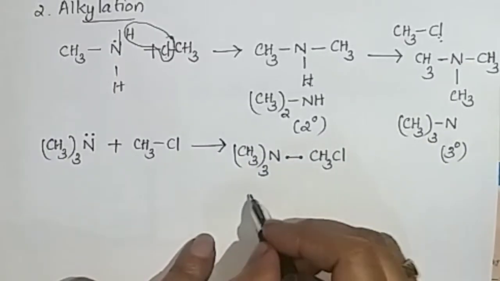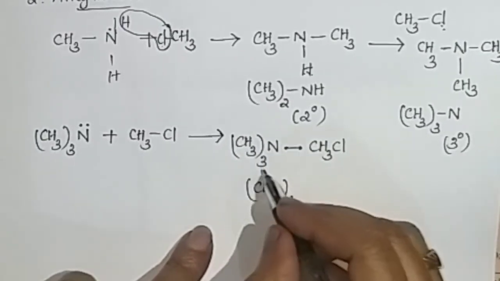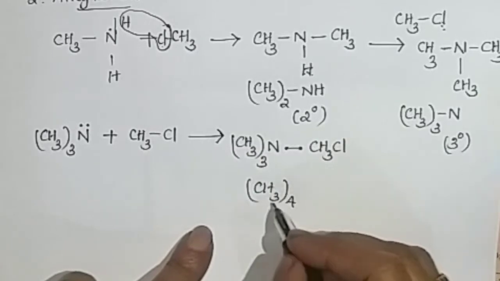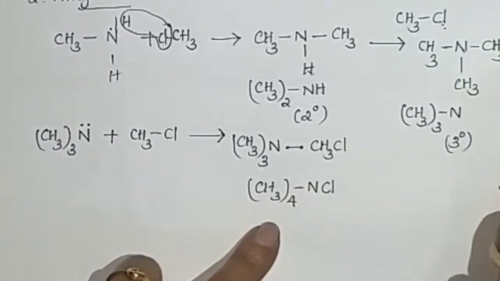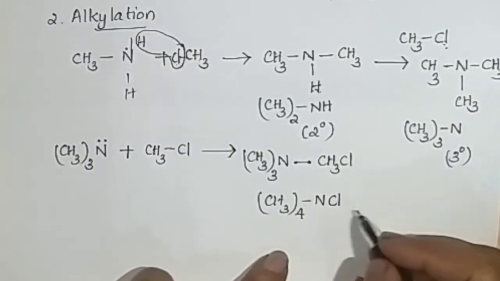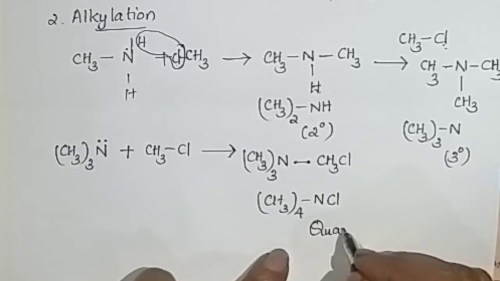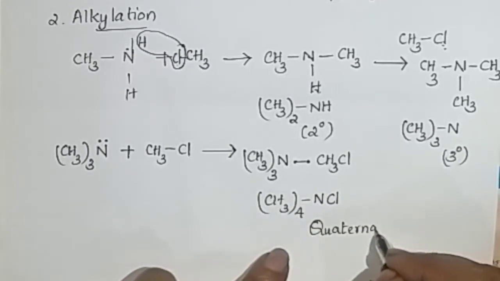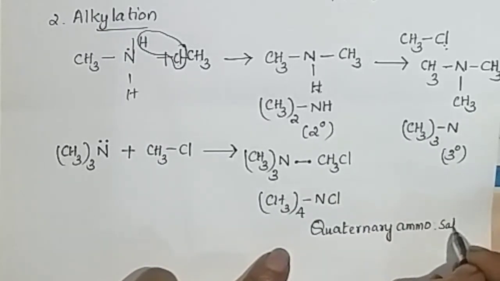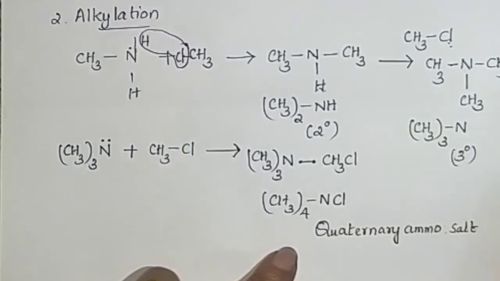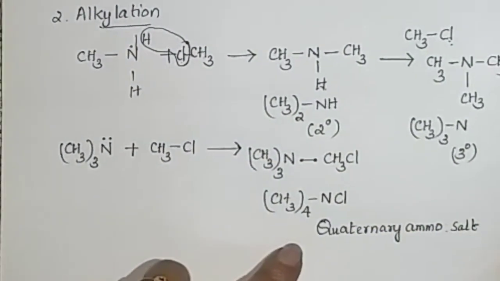This can be easily written as (CH3)4NCl, that is (CH3)3 plus one CH3. This is known as a quaternary ammonium salt. So this is about the alkylation reaction.